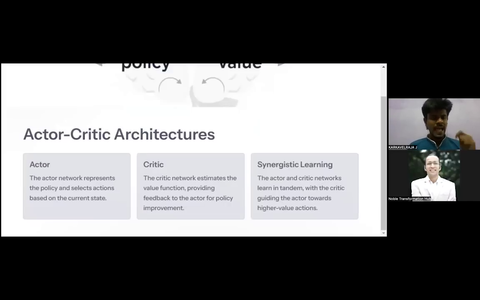Actor: the actor network represents the policy and selects the action based on the current state. Critic: the critic network estimates the value function, providing feedback to the actor for policy improvement. Then, what is meant by synchronized learning? The actor and the critic networks learn in tandem, with the critic guiding the actor towards high-value actions.